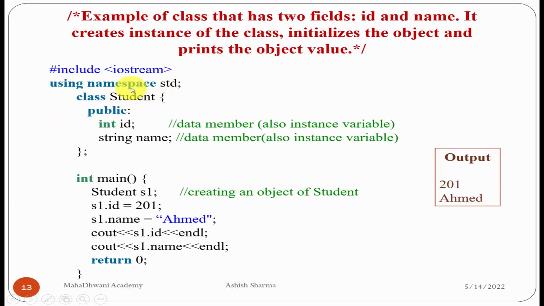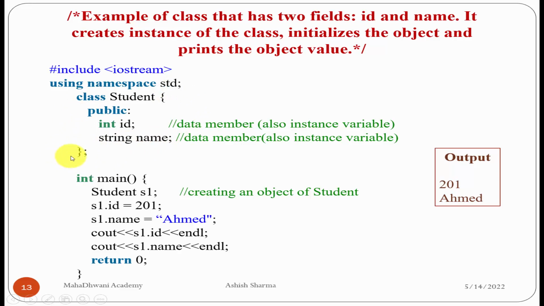Class student is a user defined data type, and we use the keyword class to create the class student. Inside the class we have a public access specifier to make the data members visible outside the class. So int id is a data member of integer type, and name is a data member of string type. Close the class. So the student class has been closed.